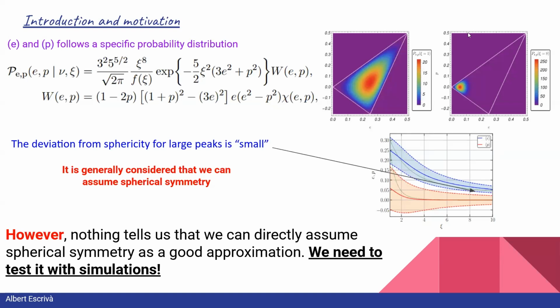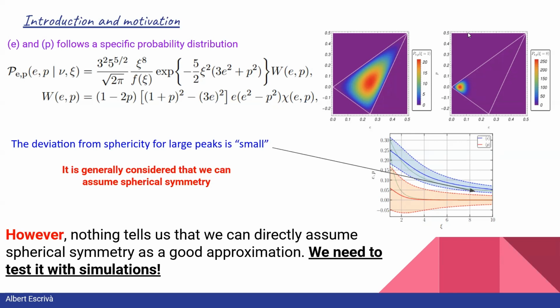Peak theory also tells us that there is a specific conditional probability distribution for the ellipticity and prolongedness of the shape once we fix the height of the peak. In the case of a monochromatic power spectrum, the variable nu is equal to chi.